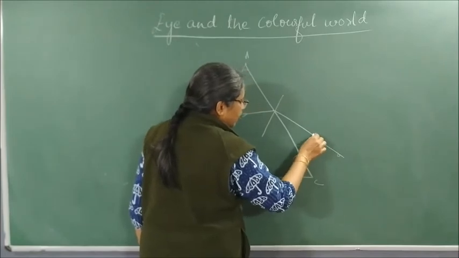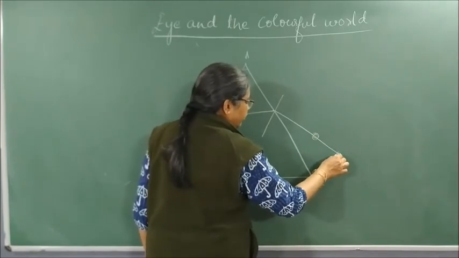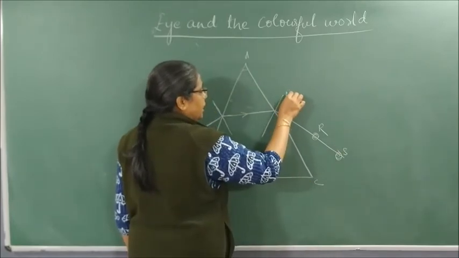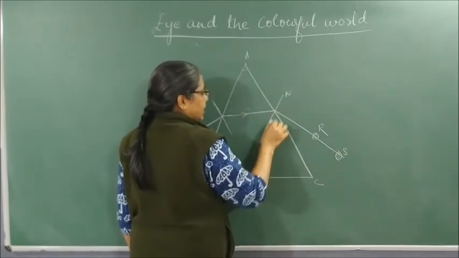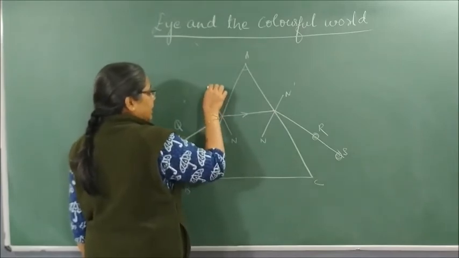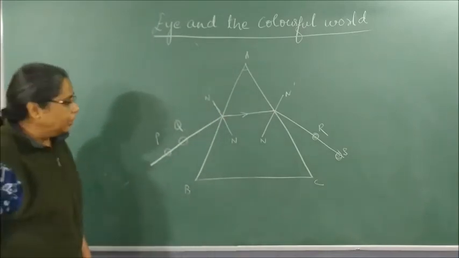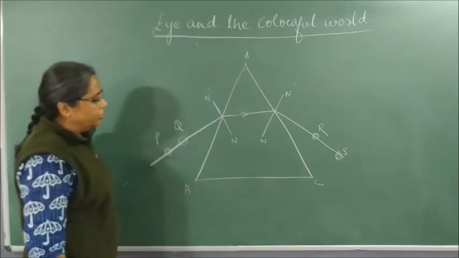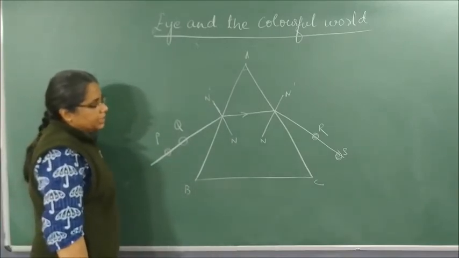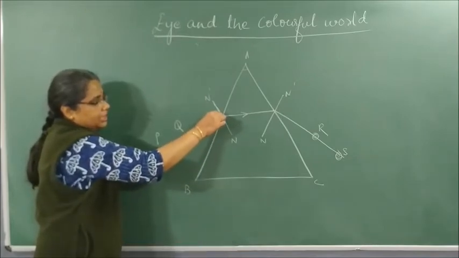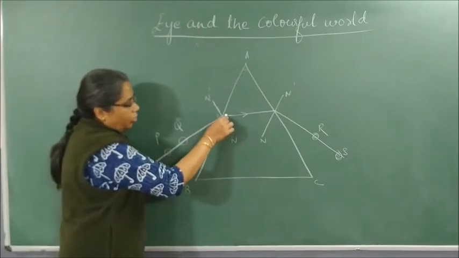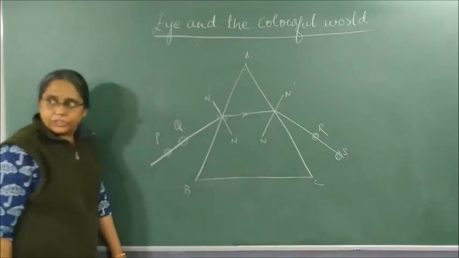So these are the images of P and Q as R and S. This is a normal N, or rather N dash. This is also a normal, which is N dash. Which is the angle of incidence now? The angle between the normal and the incident line is the angle of incidence. This becomes my angle of incidence. The angle between the normal and this is the angle of refraction.